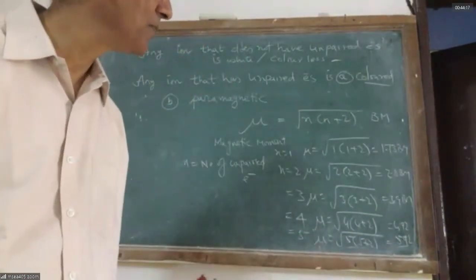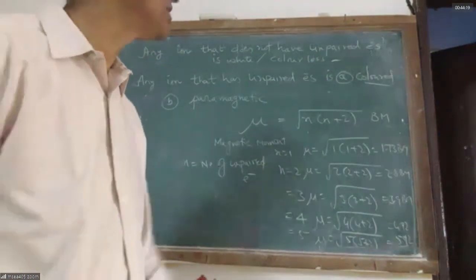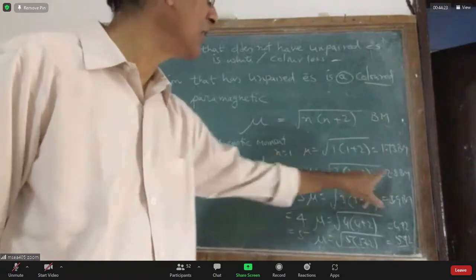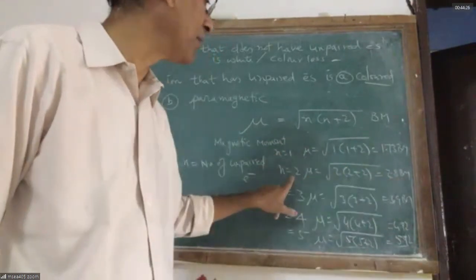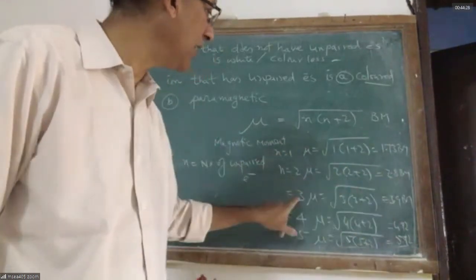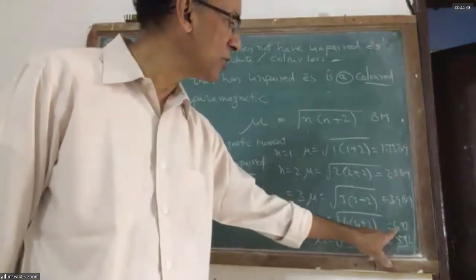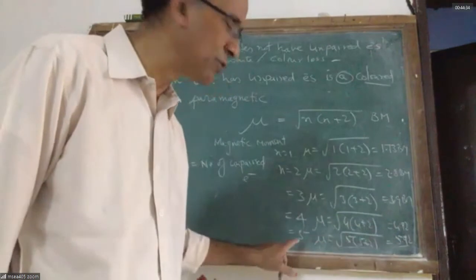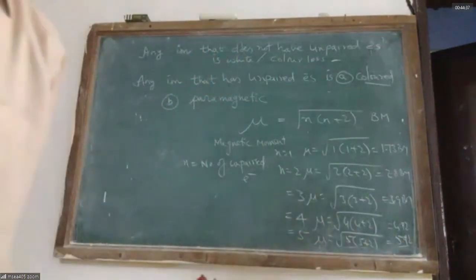In other words, I would say, if the magnetic moment is very close to 2, it has 1 unpaired electron. If it is close to 3, it has 2 unpaired electrons. If it is close to 4, it has 3 unpaired electrons. If it is close to 5, it has 4 unpaired electrons. If it is close to 6, it has 5 unpaired electrons. Can you see the generalization?